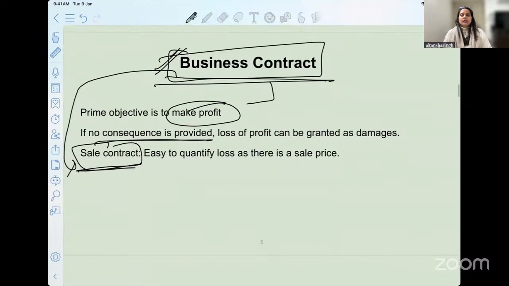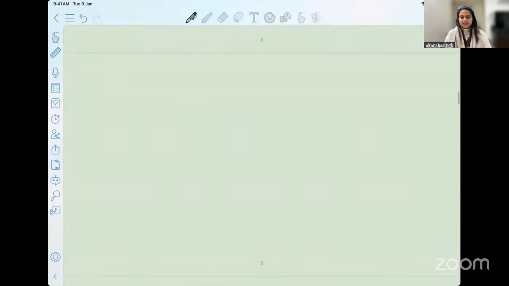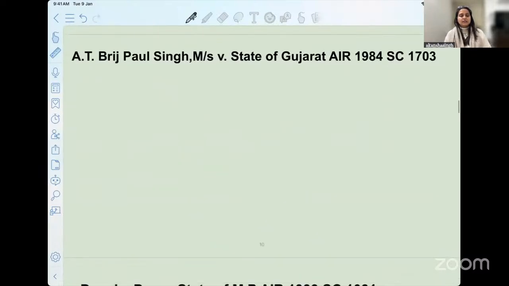Then we have segregated the transactions to simplify and to understand, when a question of this sort comes, whether it is a business contract or a sale contract. The idea of a business contract is always to make profit, wherein even though there is no sale price or quantification, we have to find out how much profit the person would have made. Now let's get to the case law so that you get more clarity.